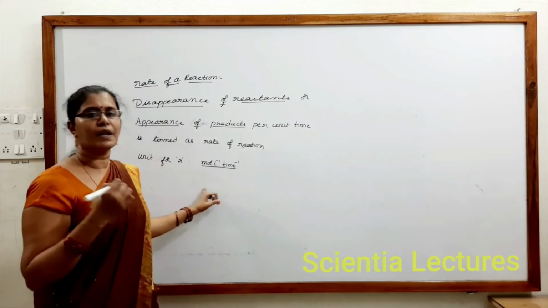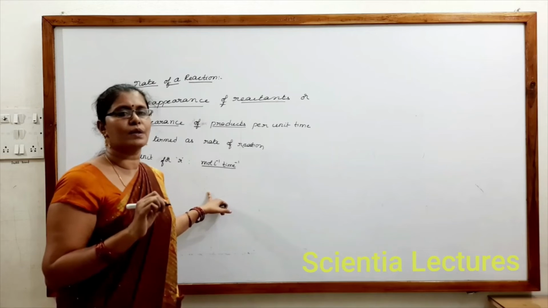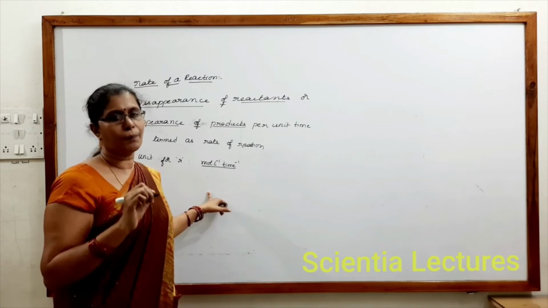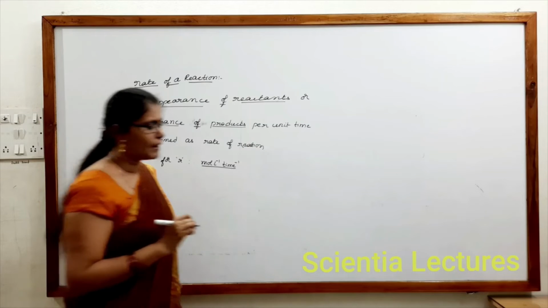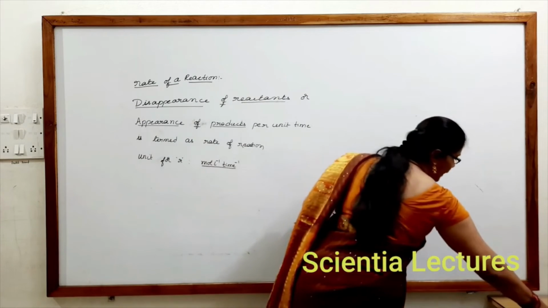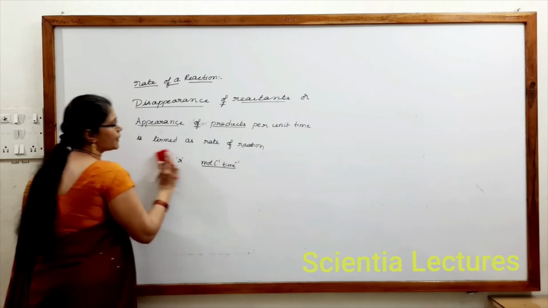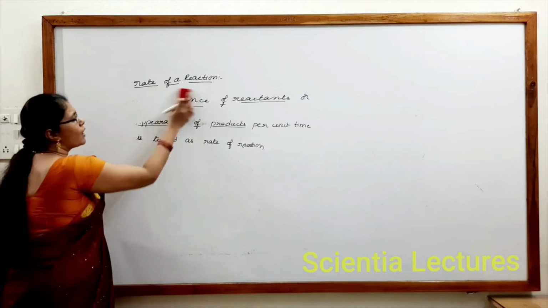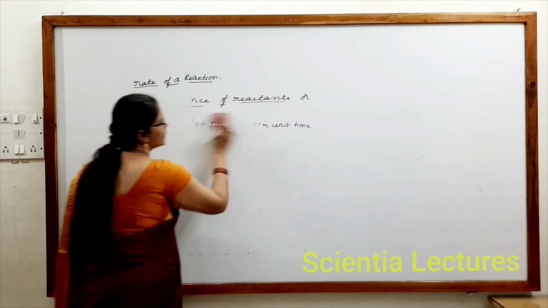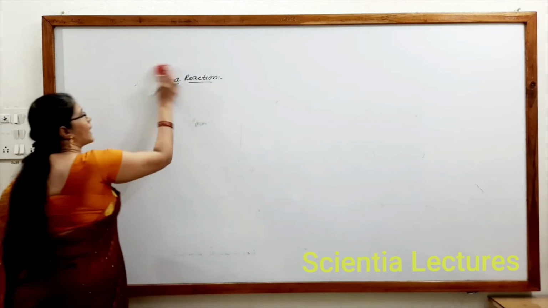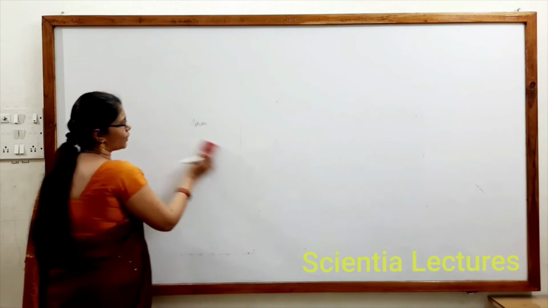So unit of rate of reaction also has to be remembered. Moles per liter per time will be the unit of rate of reaction. What is meant by rate of reaction? Disappearance of reactants or appearance of products per unit time can be called as rate of reaction.